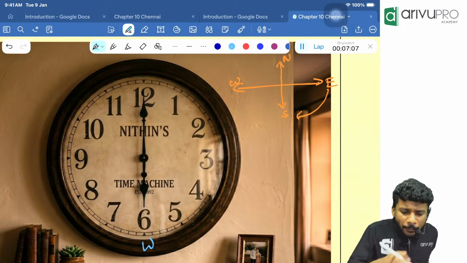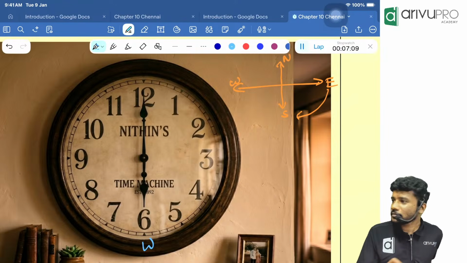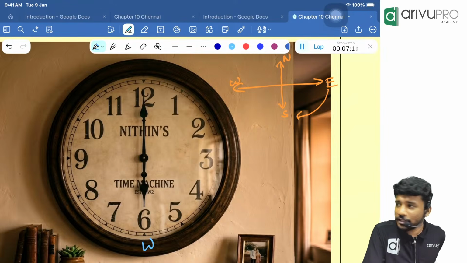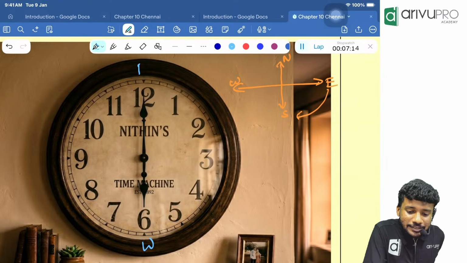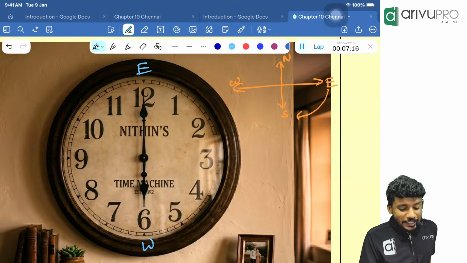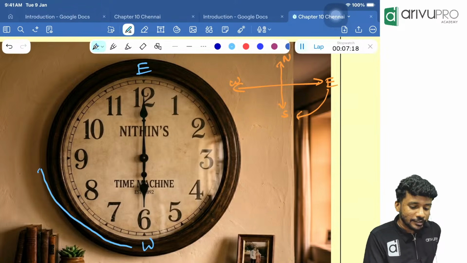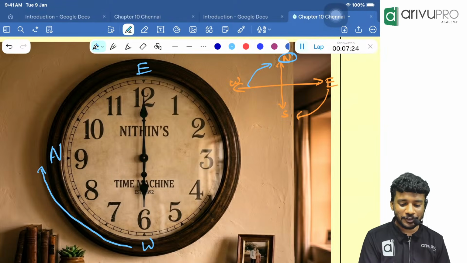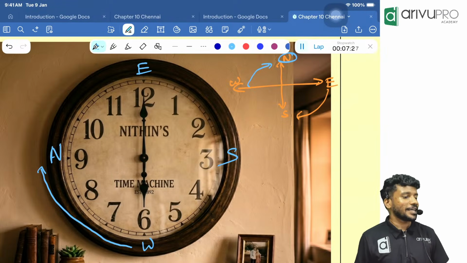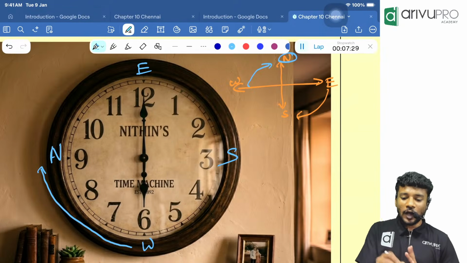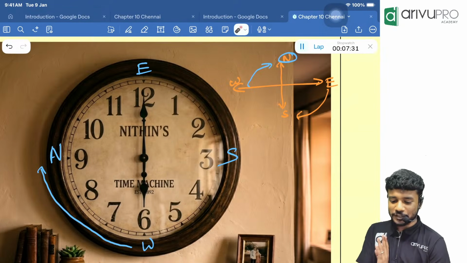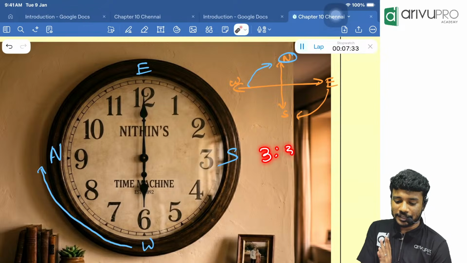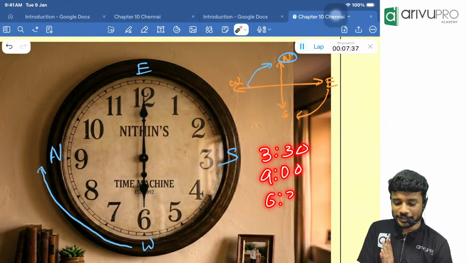Now, opposite of west is what, people? Opposite of west is east. Now, what is right of west? North. Then automatically the opposite will be south. And the funny part is, our time will always be either 3:30 or 9 o'clock or 6:30